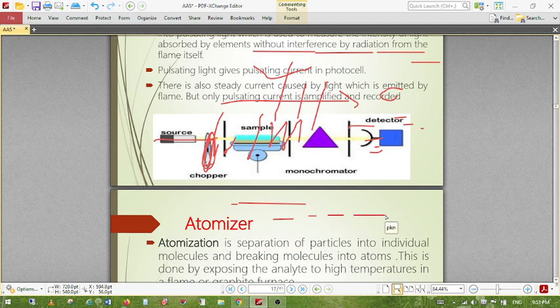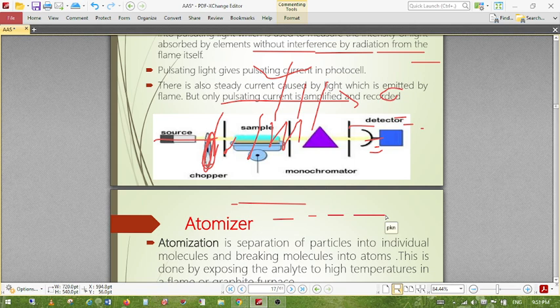Absorption by the atomic species is usually not a problem, because atoms are easily atomized, easily absorb the light, and go from the ground level to the excited level. Then there is non-spectral interference, which is non-specific and can affect nebulization by altering viscosity, surface tension and density.